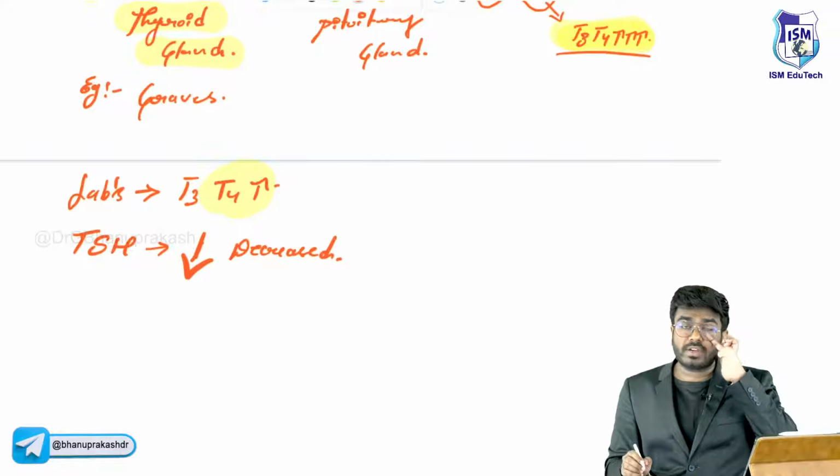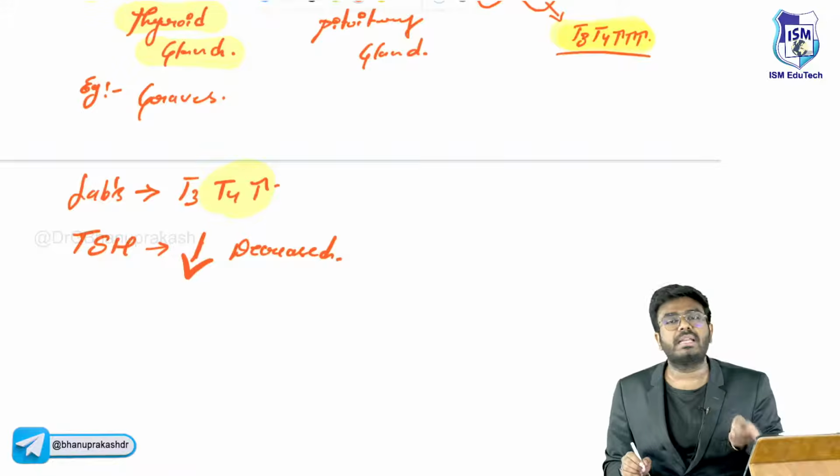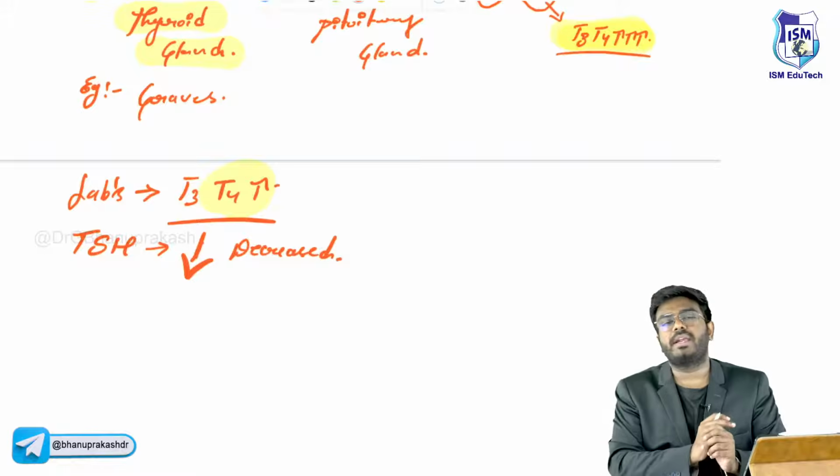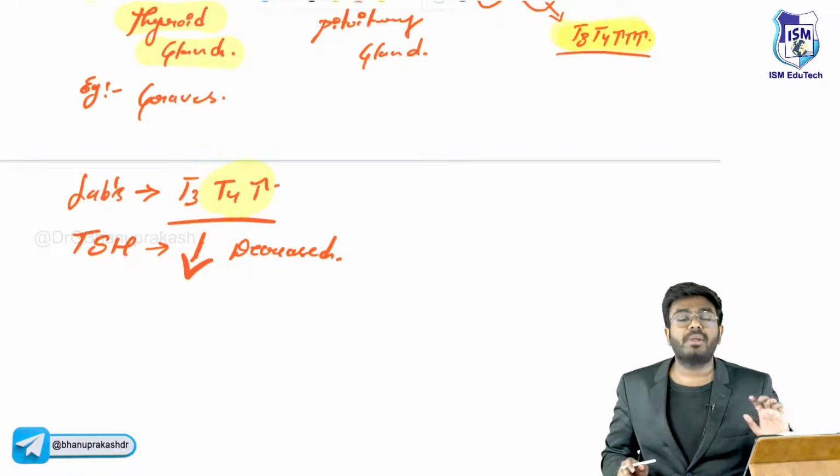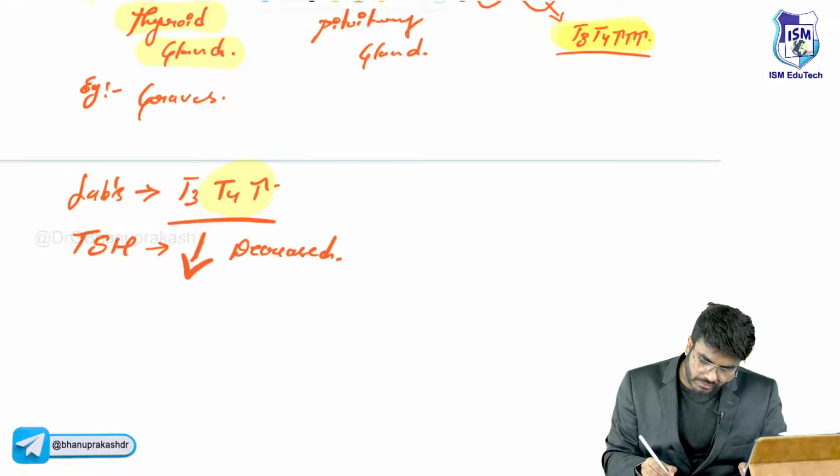Okay. So how do we differentiate between primary hyperthyroidism and secondary hyperthyroidism? In primary hyperthyroidism, the T3 and T4 levels are elevated, but the TSH levels will be less. Why? Because of negative feedback.